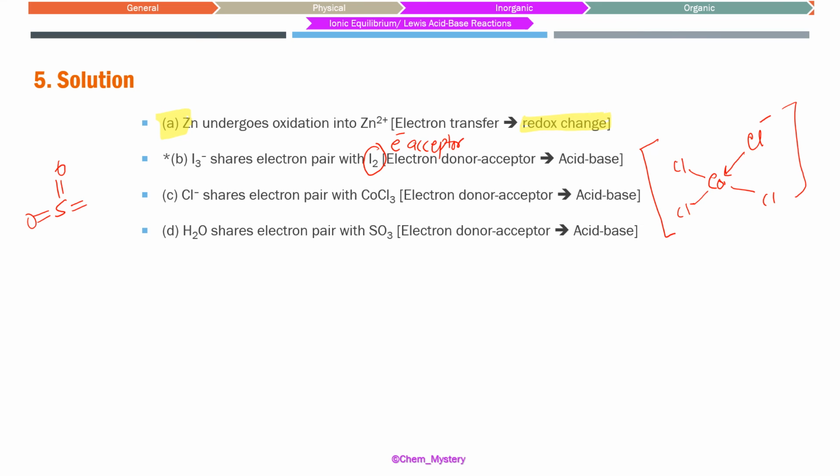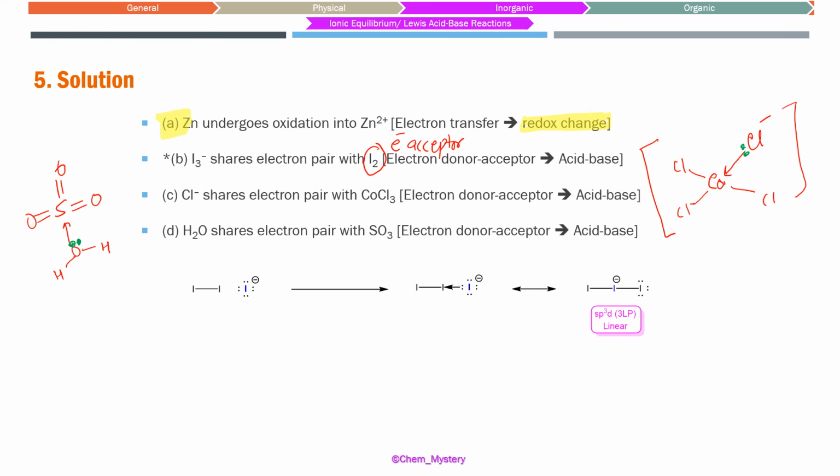That's a very popular reaction. So this was a Lewis acid-base reaction taking place. Oxygen was the electron donor here; this one was the Lewis base, SO3 was the acid. Here chloride is the Lewis base, COCl3 is the acid. And in I3 and I2, we'll see in our discussion how that is happening.